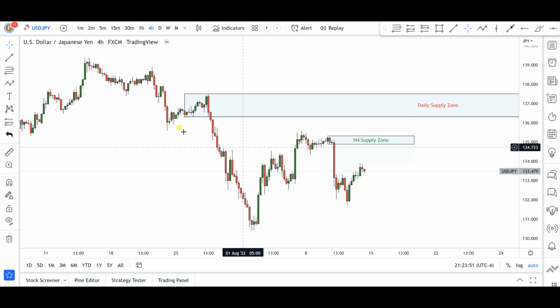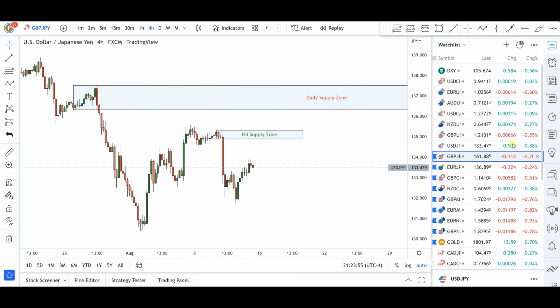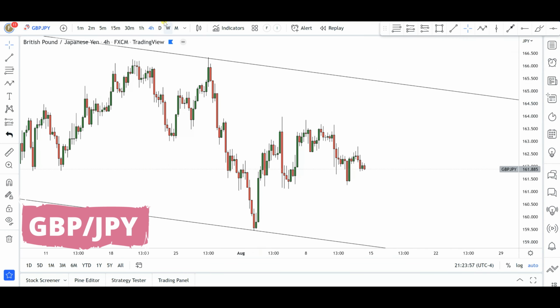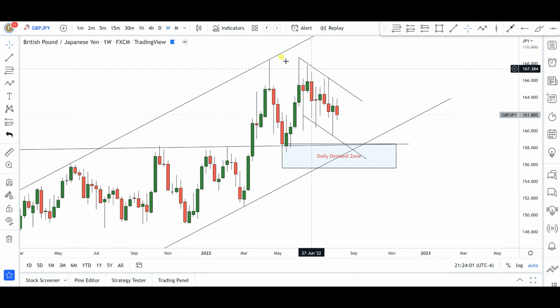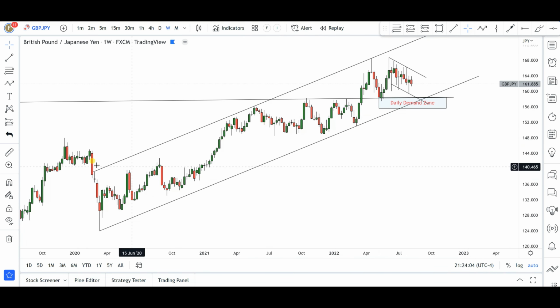Okay, all right, next up is going to be British pounds and Japanese yen. All right, so for GJ, what do we have here on the weekly chart? Well, the hesitation continues. All right, you can see that GJ is actually trading inside a very nice rising channel on the weekly chart. Okay, you can see this rising channel that GJ is currently trading in.